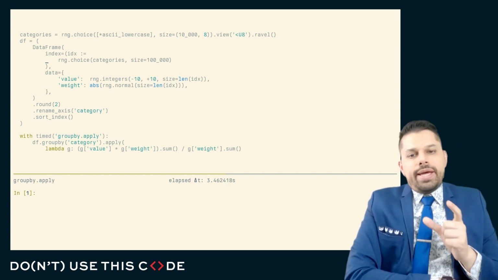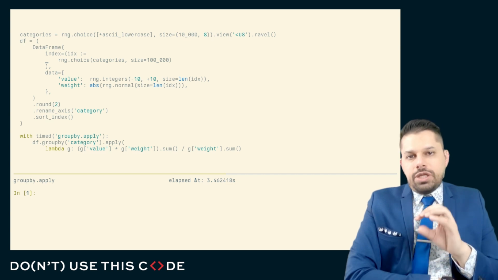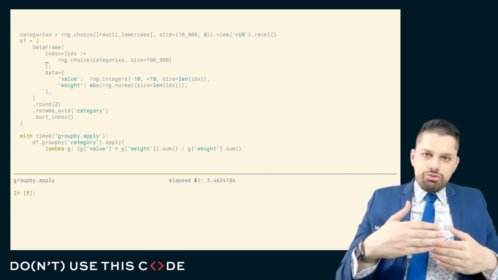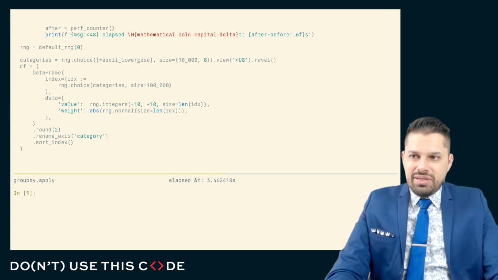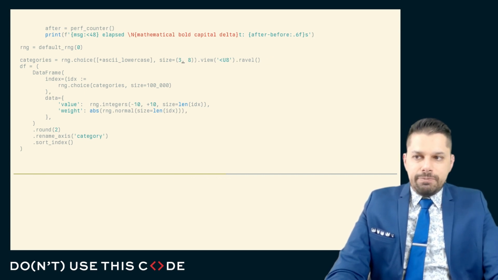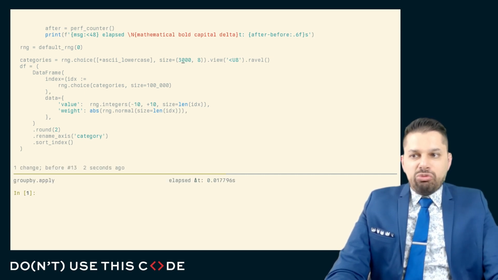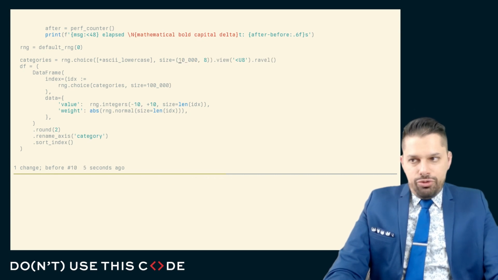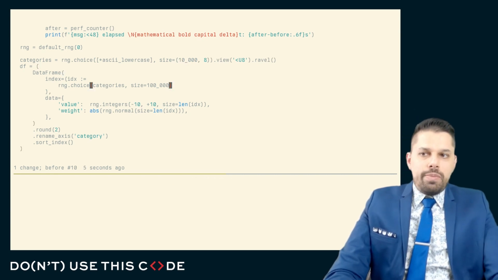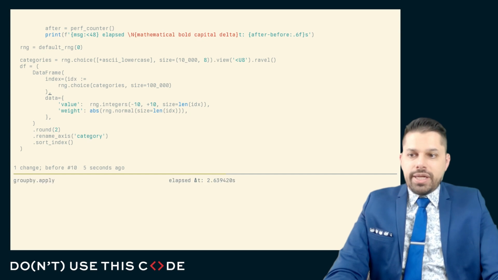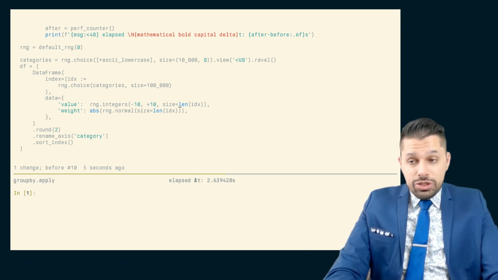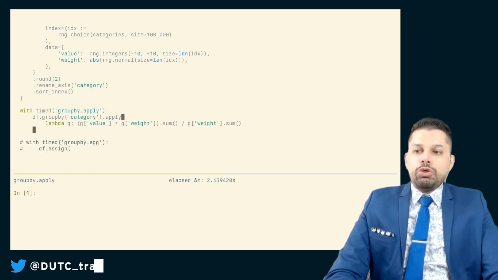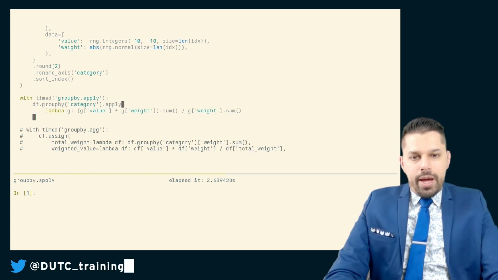Now, bear in mind that what I'm going to show you is going to be very sensitive to the cardinality of this grouping. In other words, if I only have, say, 3 groups, we're not really going to see a big difference. But if I have a relatively large number of independent groups in relation to the total amount of data I have, and I have a relatively large amount of data, we will see a difference. For this 100,000 rows with 10,000 unique groups, it takes 2.6 seconds to do a group by apply.